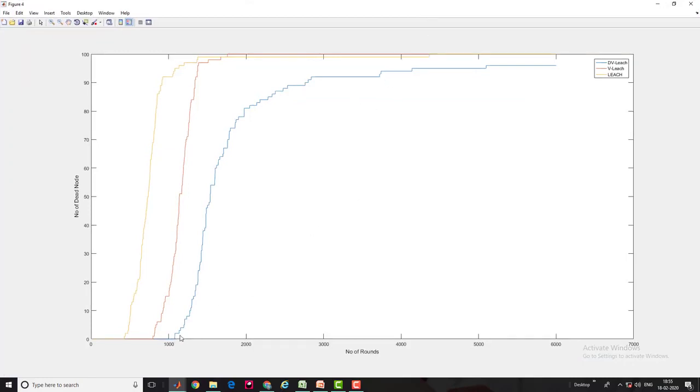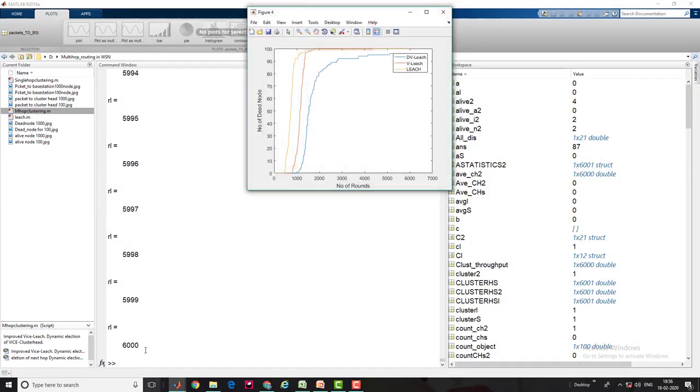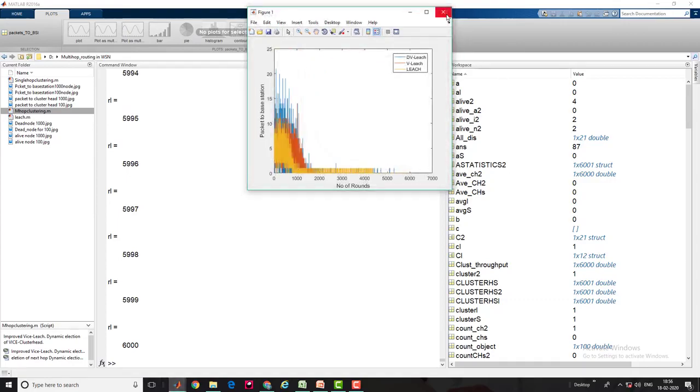This is the way you can increase the network lifetime of dynamic hop selection criteria. This is the single hop routing protocol, and this is the behavior of LEACH. I'm going to perform multiple operations here so that I can show you the way for better analysis.